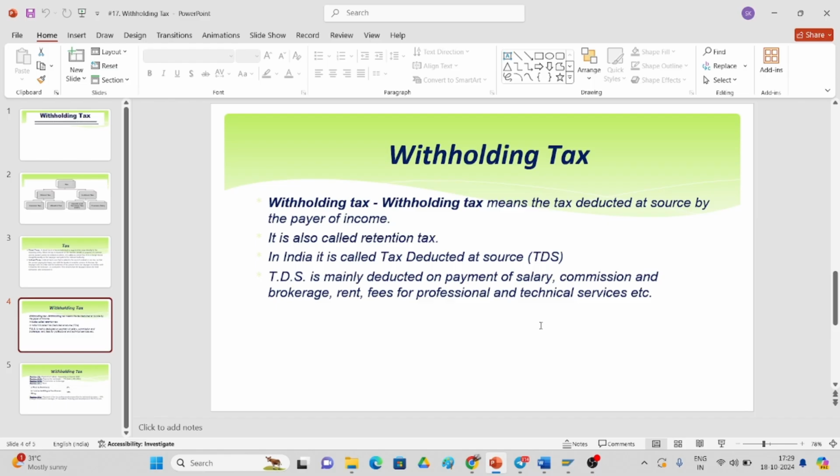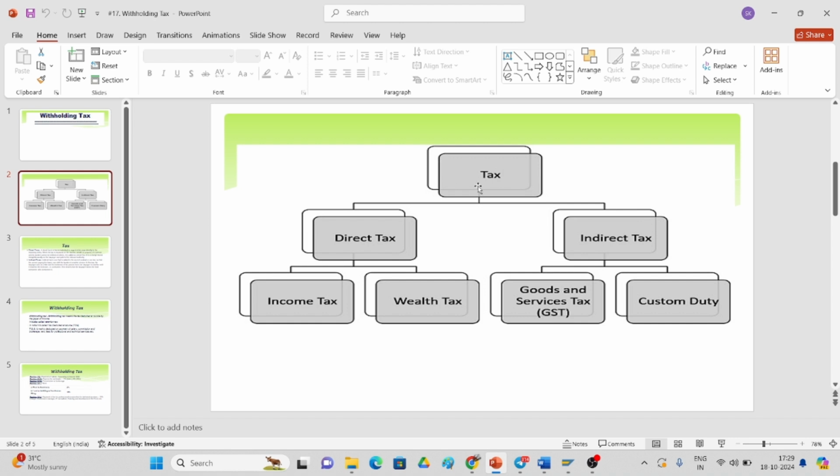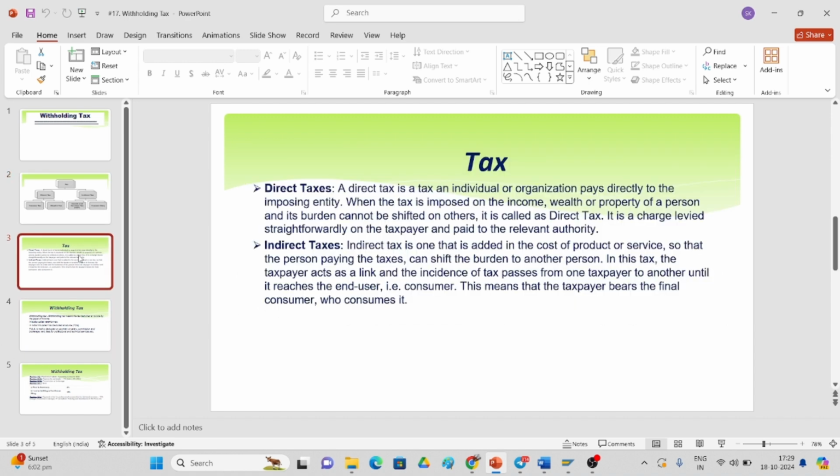Today I would like to discuss the withholding tax. What do you mean by withholding tax? If you go to the slide and see here, the taxes are divided into direct tax and indirect tax. Direct tax comes under income tax and wealth tax; indirect tax covers goods and services tax and customs duties.